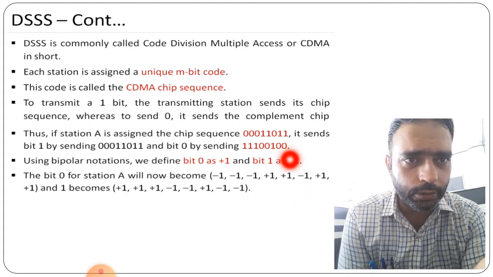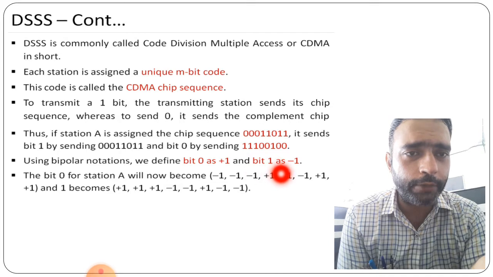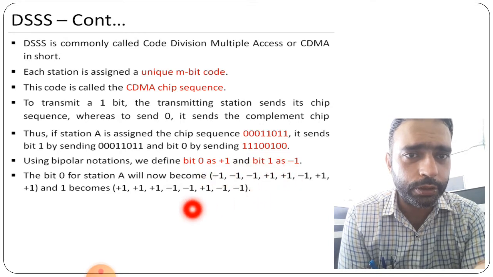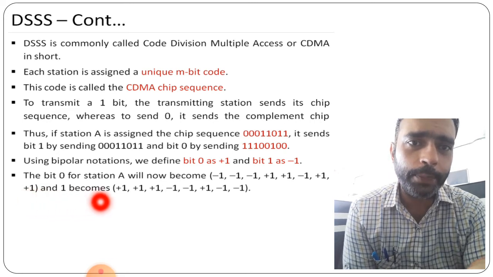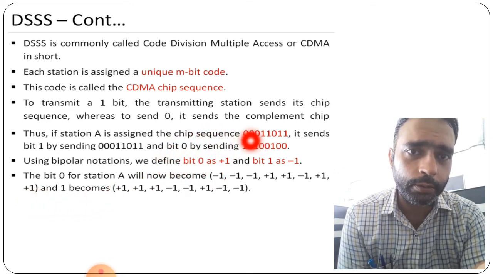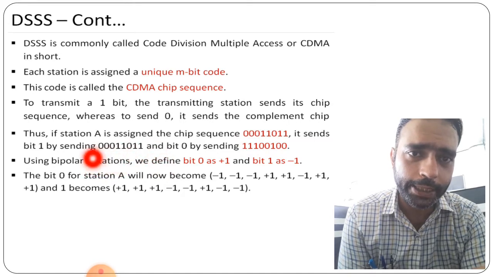Then after that 00, for 00 we have to take +1, so +1 is given here 2 times. And 1 becomes 1, this 1. So 1 will be like this, right.